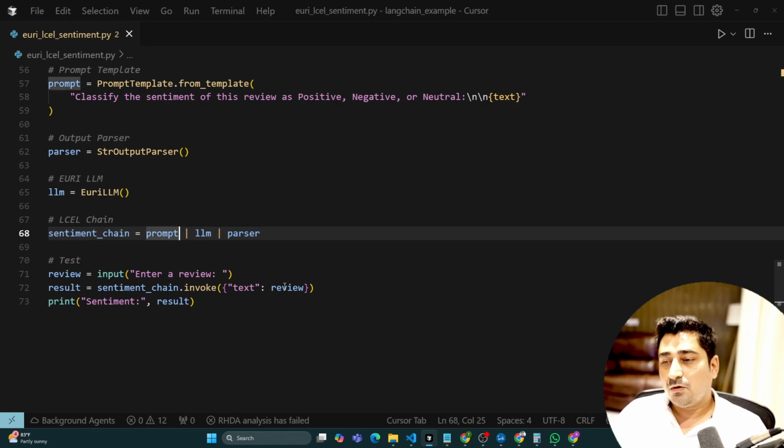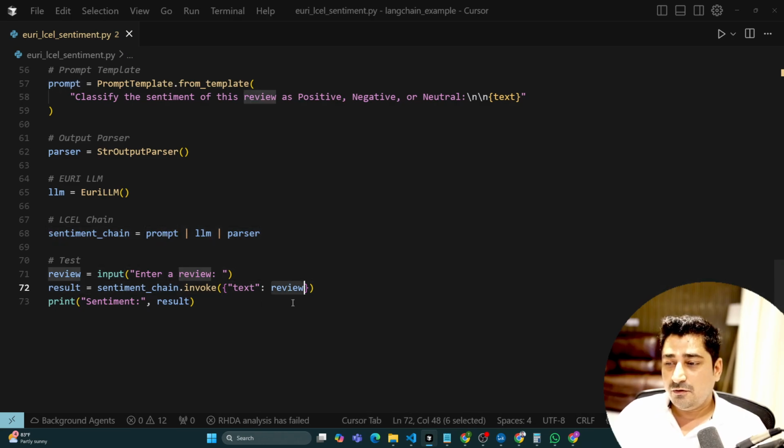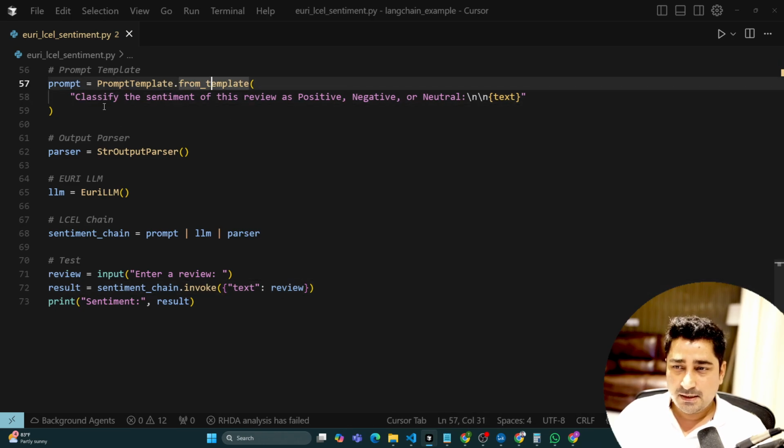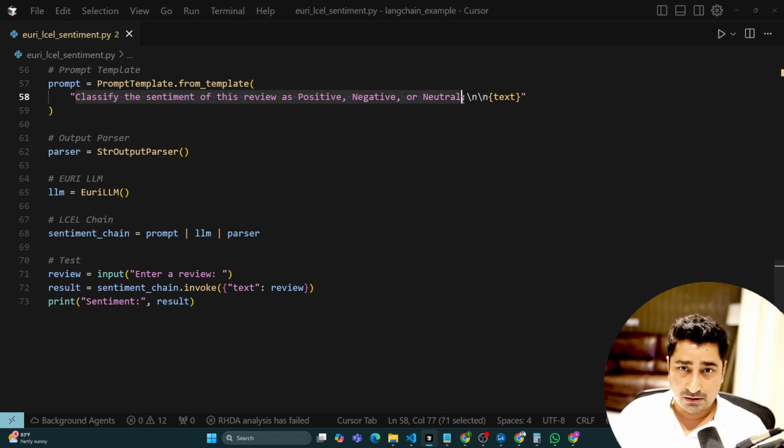Now here, when I'm calling this one, the review will go to a prompt. First of all, it invokes the prompt, and then it passes my data, whatever text I provide as a review. Inside this prompt template, I have written clearly: classify the sentiment of this review. Whatever you want, you can write, and it will act accordingly. So classify the sentiment of this review as positive, negative, or neutral, and this review will be passed over here. I'm storing it into text.